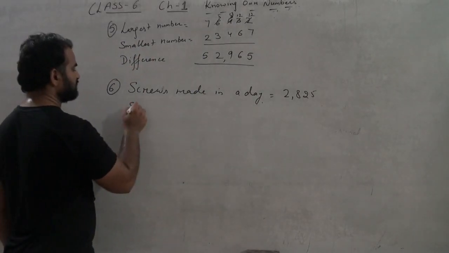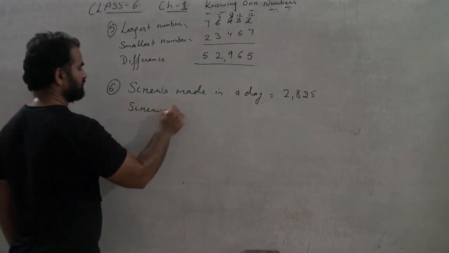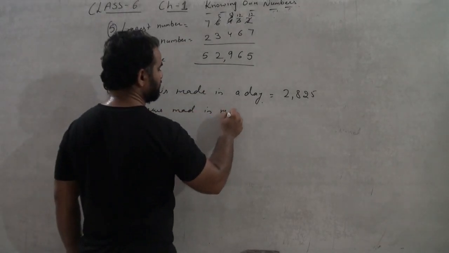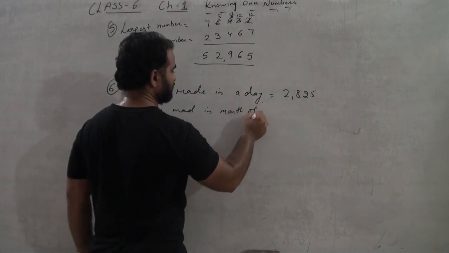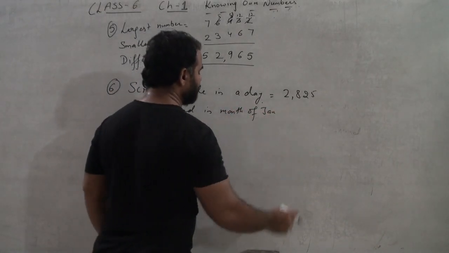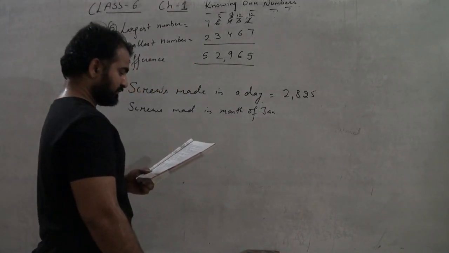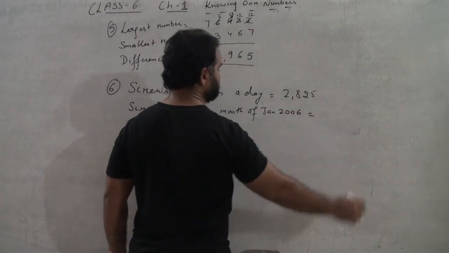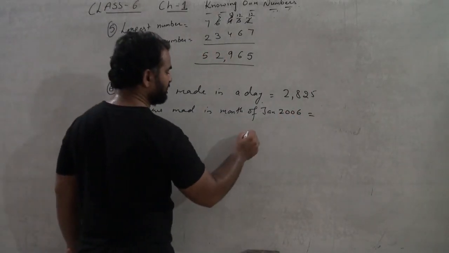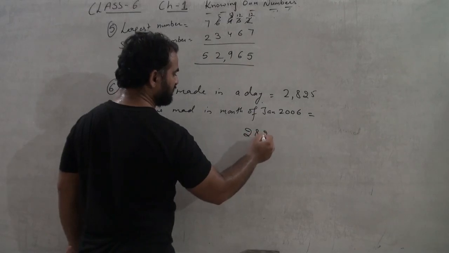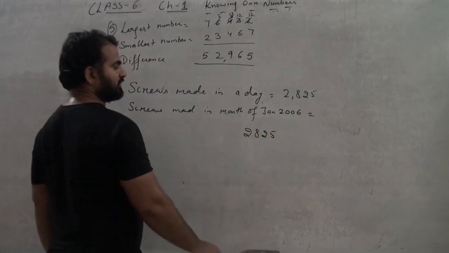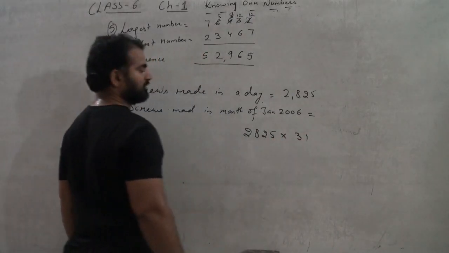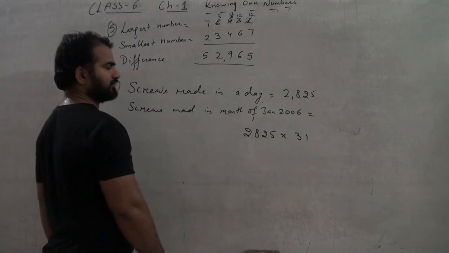Then screws made in the month of January 2006 equals... So what we have to do is multiply it by the number of days. So 2825 multiplied by 31 and you will get your answer.